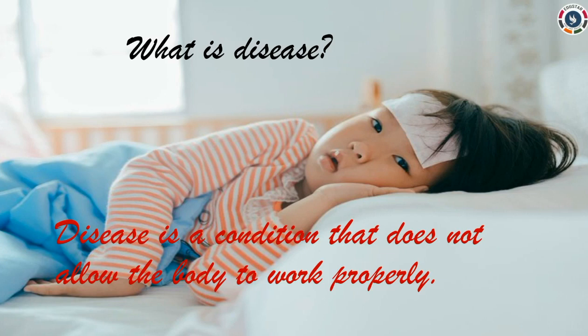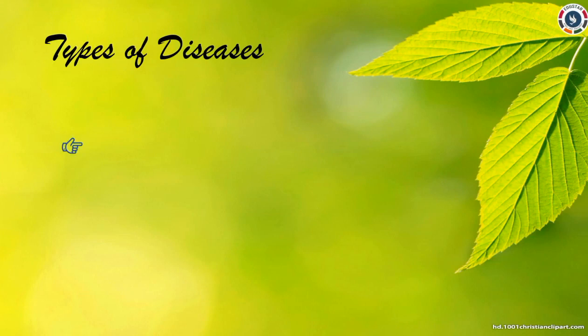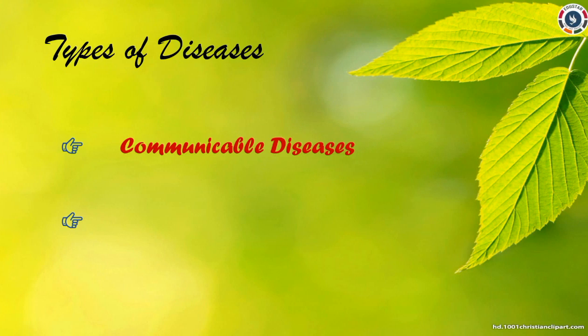They may also occur due to germs. There are 2 types of diseases. They are communicable disease and non-communicable disease. First we are going to see about the communicable disease.